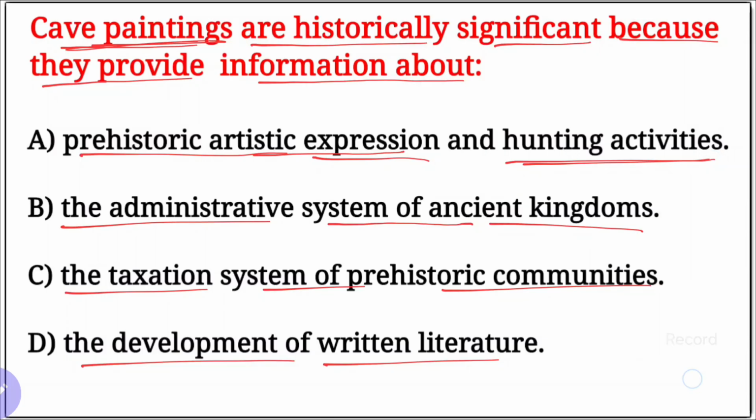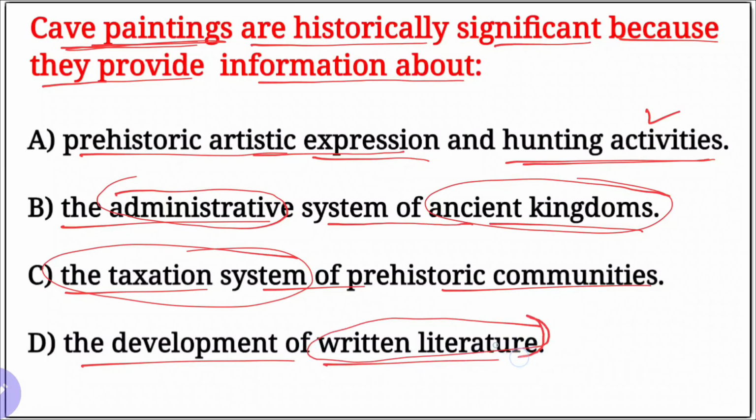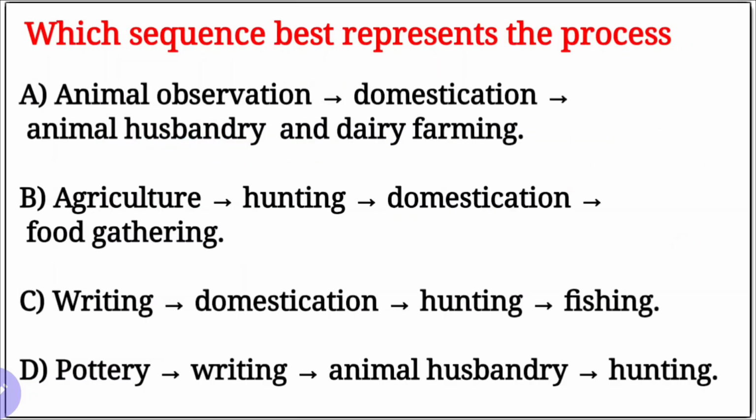Cave paintings are historically significant because they provide information about prehistoric artistic expression and hunting activities. Yes, true. Administrative system and ancient kingdom? No. There has been no administration. He is still living in forest, in caves. No kingdom formation. Taxation? No way. And written literature? When written literature is available, why would we call it a cave age or prehistoric age? Right option is A, prehistoric artistic expression and hunting activities.